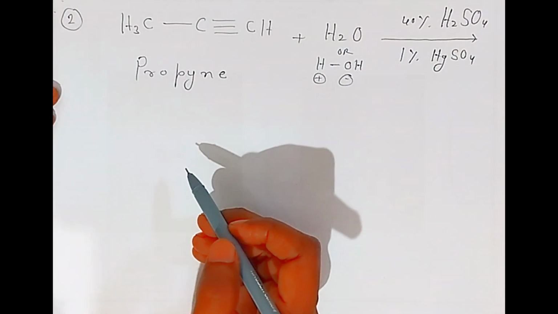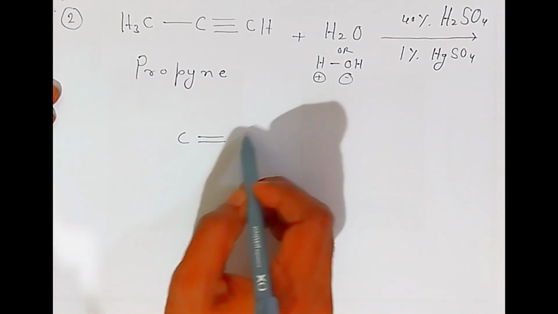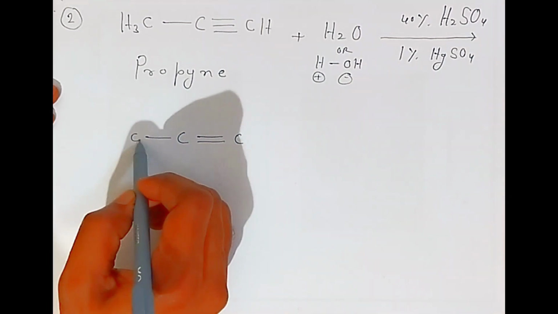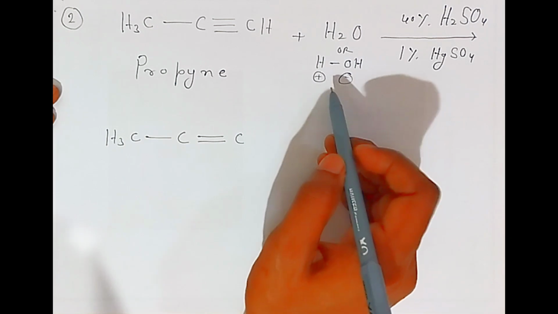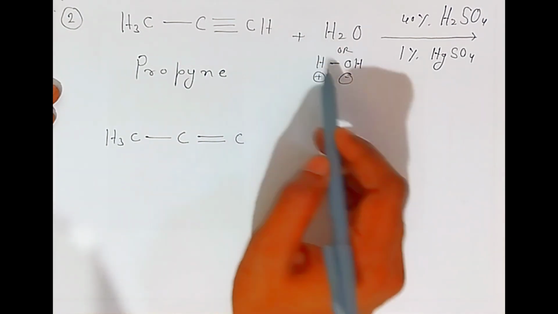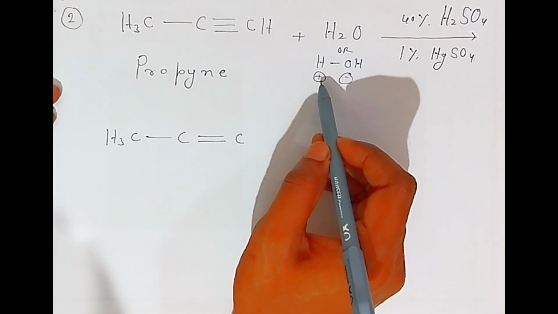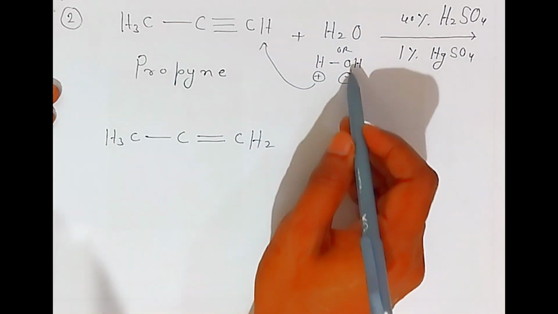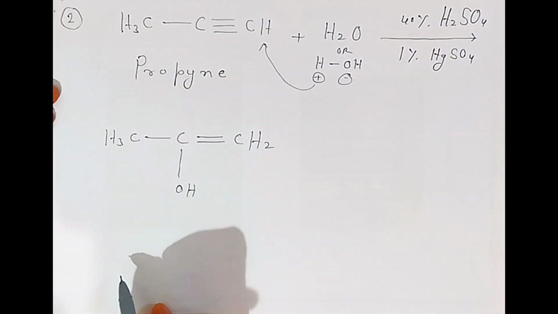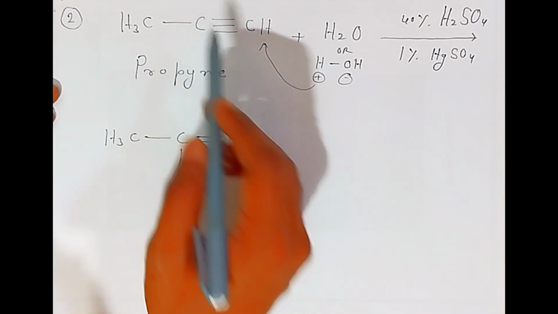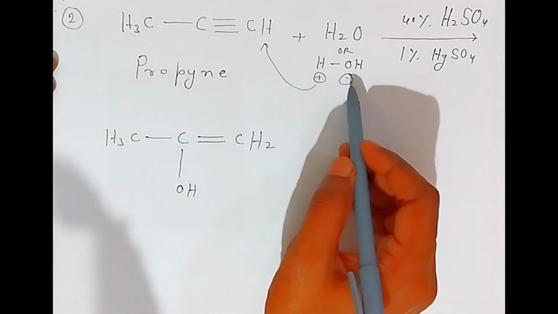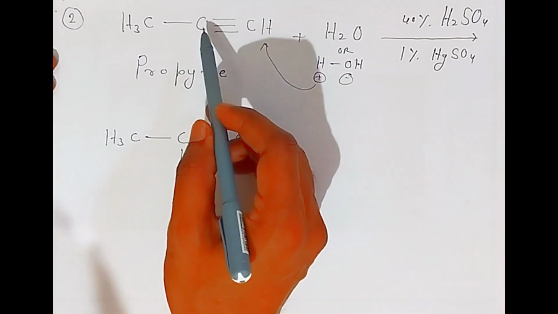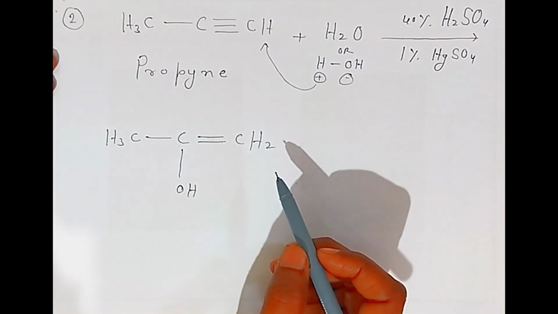Okay students, now the carbon-carbon triple bond will break and form a carbon-carbon double bond. This CH3 will be as it is, and this positive part, hydrogen, will combine with the carbon where a hydrogen is already there, forming CH2. The hydroxyl will be attached like this. Understand, the negative part will go to the carbon not having any hydrogen. This is very important, students. So keep in mind, this hydroxyl will go to the carbon not having any hydrogen. Understood, students?